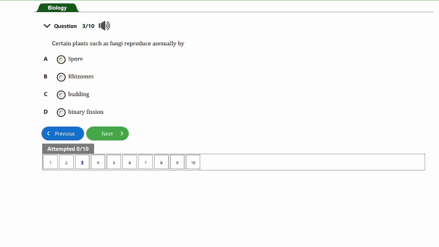So let's quickly look at the next question. That's question number 3. The question says, certain plants such as fungi reproduce asexually by A. Spore, B. Rhizomes, C. Budding, D. Binary fission. So guys, the correct answer to this question is option A, and that's by spore. The fungi always reproduce by means of spore.